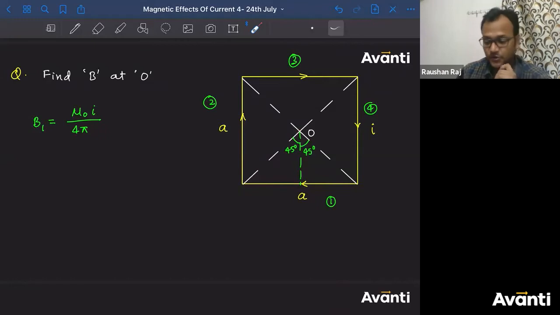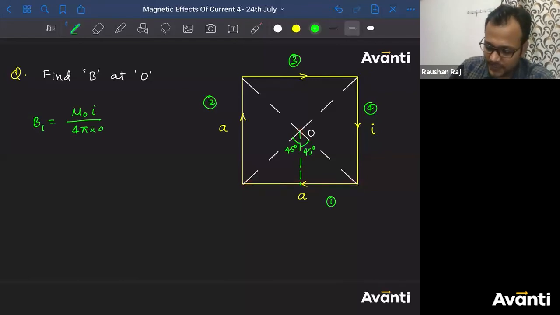Shreya, are you sure? ऐसे थोड़ा सर को हिलाओ, shake your head. Then I think you'll get the correct answer. Do you think the distance of this point from this current carrying wire is A? Yeah, it's A by 2. Everybody has answered. The distance of this point from this current carrying wire is A by 2.